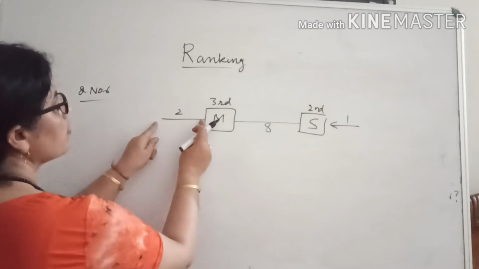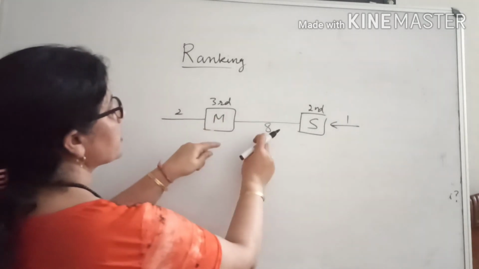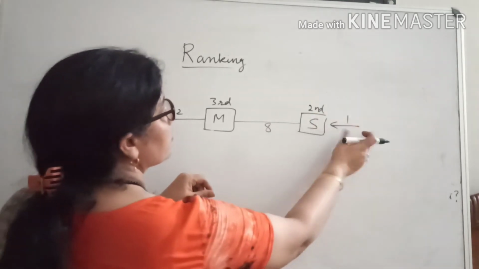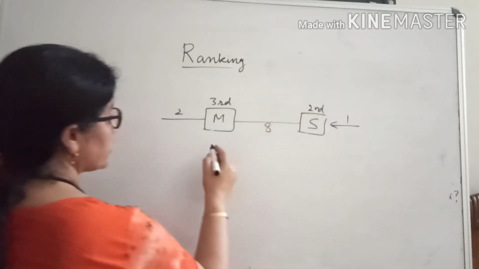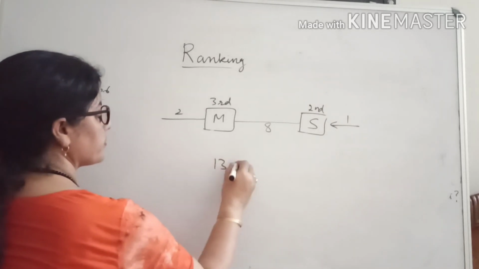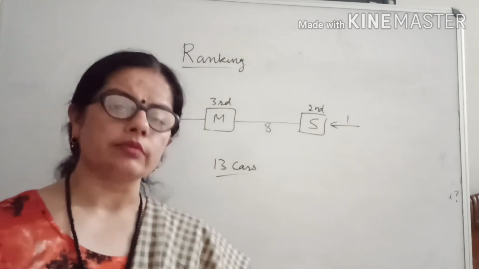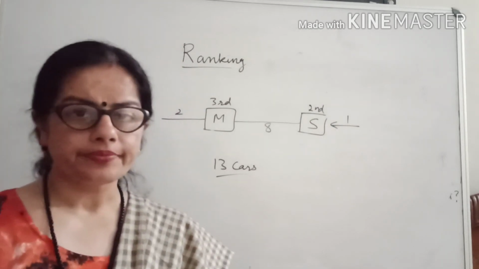See, 2 plus 1, 3. This is car of Mohit. 2 plus 1, 3. 3 plus 8, 11. 11 plus 2, 13. It means total 13 cars are there. So like this, you can do these sums very easily. Okay. Thank you.